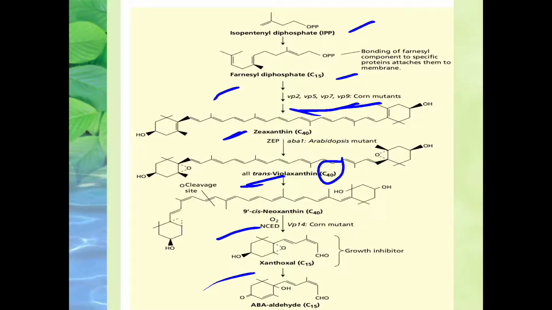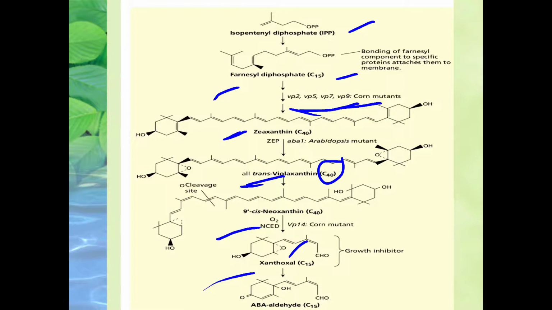That means cleavage takes place in the presence of oxygen, which leads to the formation of the epoxidation form of xanthoxin as well as the addition of the CHO group by means of the enzyme NCED, which is termed 9-cis epoxycarotenoid dioxygenase. So it is basically synthesized during water stress conditions. Okay? And it is localized at the VP14 maize mutant gene locus.